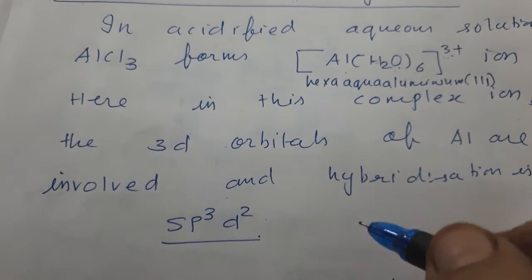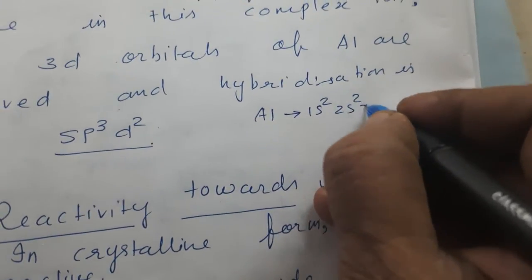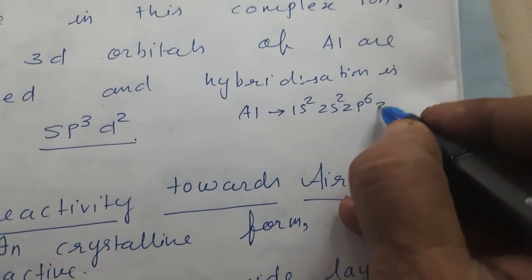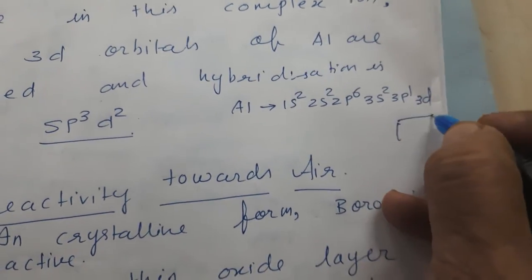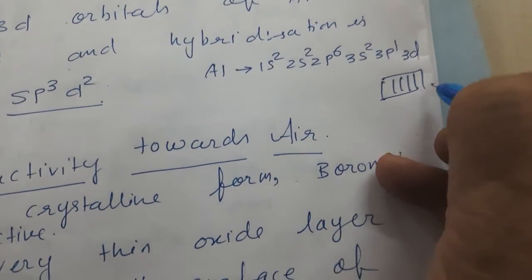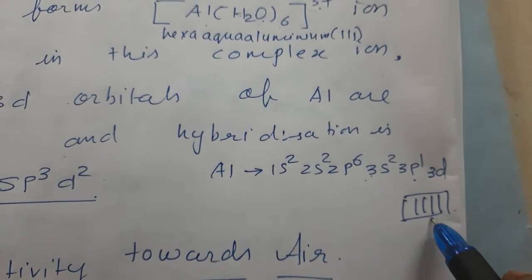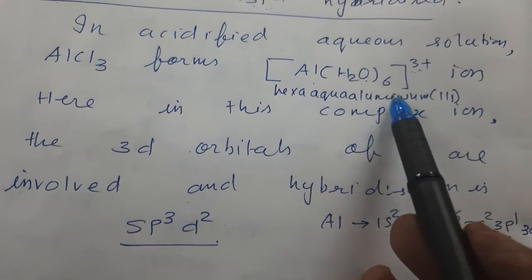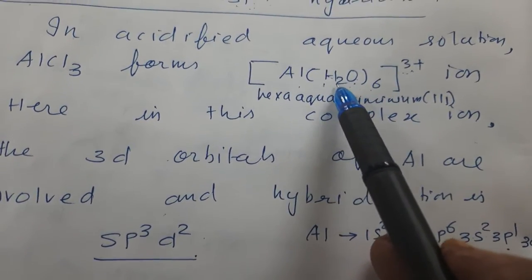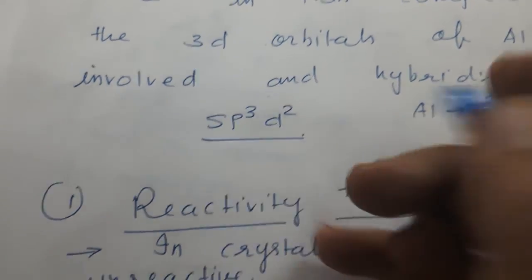अगर तुम ध्यान दो तो Al, we write the configuration 1s2, 2s2, 2p6, 3s2, 3p1 and 3 में आगे 3d भी आएगा which is still empty. 1, 2, 3, 4, 5. So it is empty and p में only 1 electron is there. So it can expand its hybridization. Okay. And final hybridization of [Al(H2O)6]. यहाँ थोड़ी सी जानकारी दे दूँ कि (H2O)6 means 6 ligands are there. So 6 ligands will be shifted here and the final hybridization will be sp3d2.